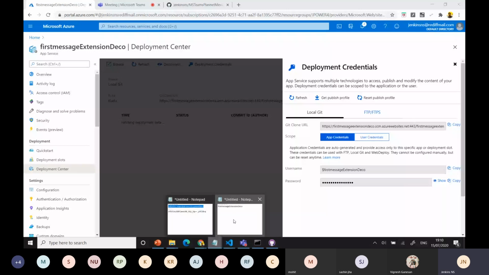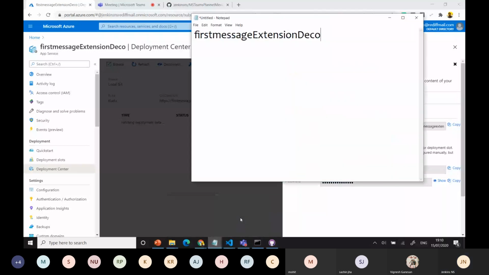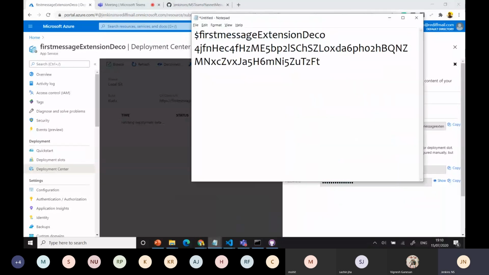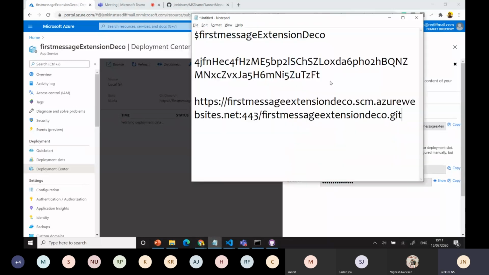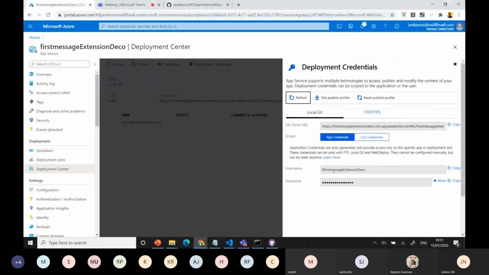Okay, I'll go with this one, the username with the dollar sign, and copy this password. This is very important to use. Always copy the app credentials and paste them in your notepad or somewhere. After that, you go to the command prompt and start with this one. Then you get the cloud URL, so you take it. We have the URL.